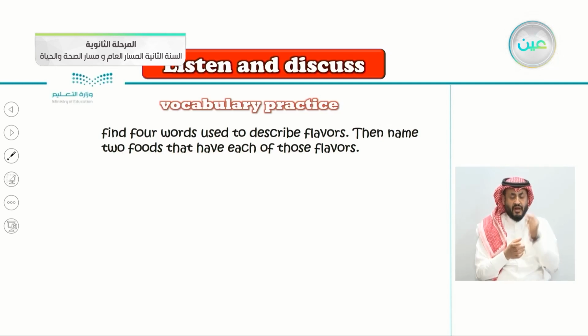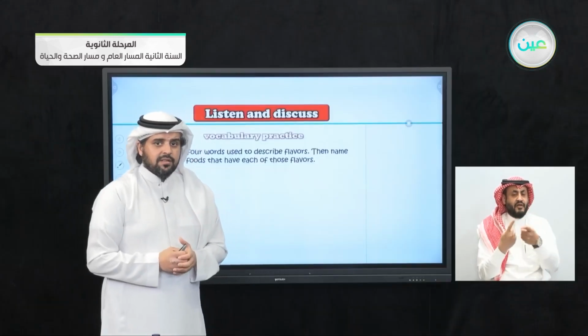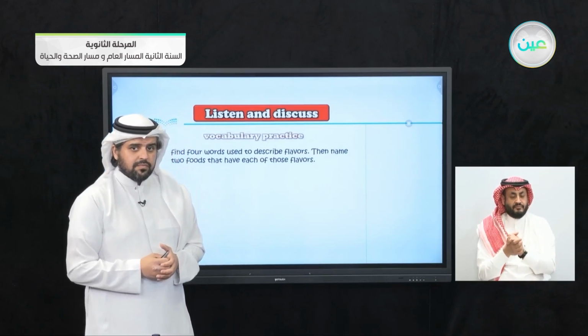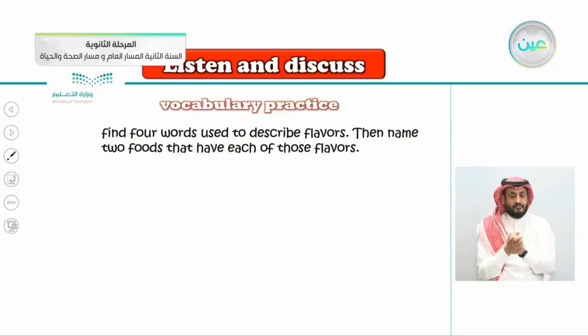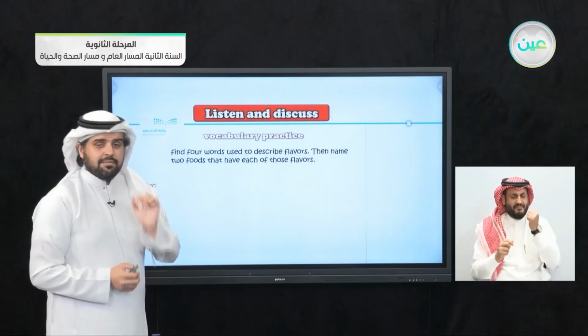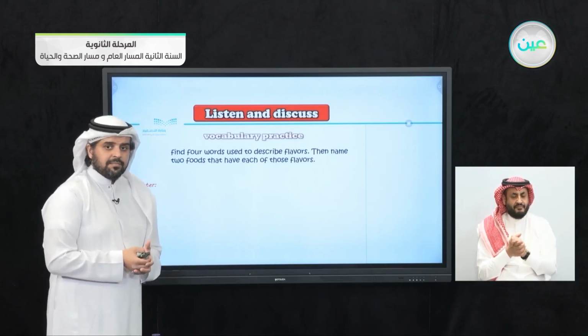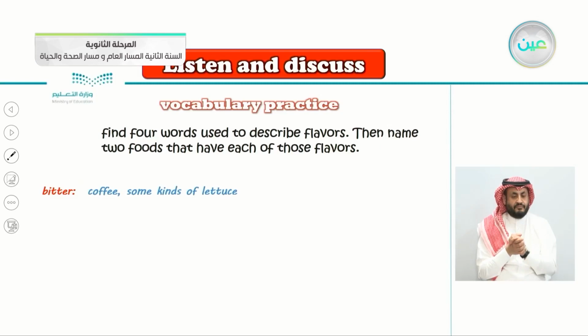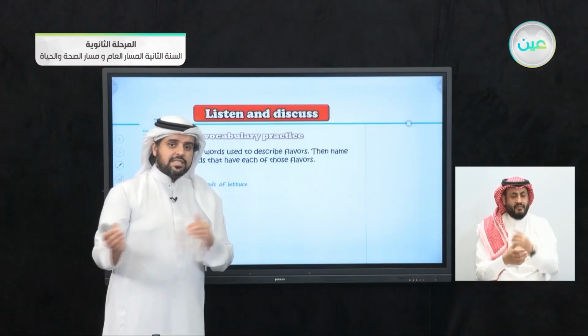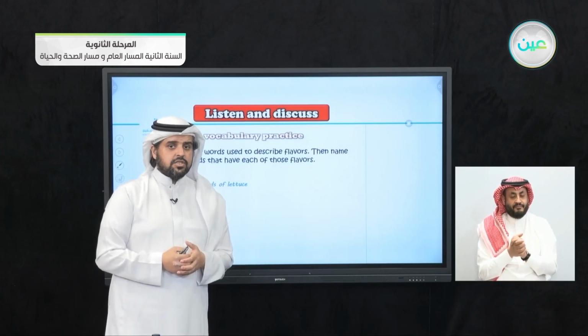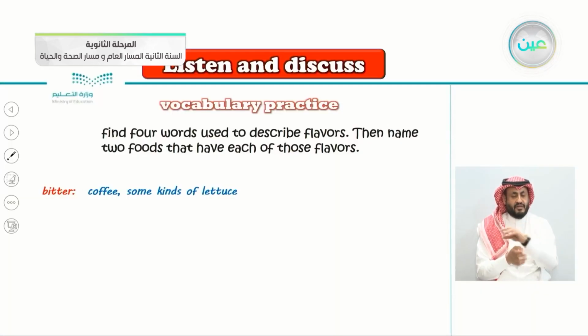So what's the first one? Let's get them one by one. Okay, I've written the first one here: bitter, to describe a flavor. When you eat something that is bitter or drink something that is bitter, such as what? For example, coffee or some kinds of lettuce. Bitter is the opposite of sweet. So bitter, just like coffee or some kinds of lettuce.